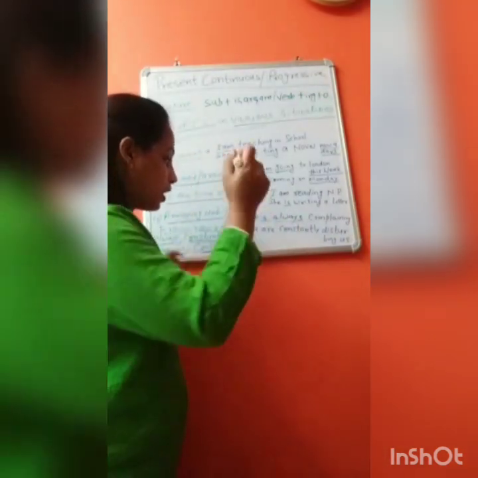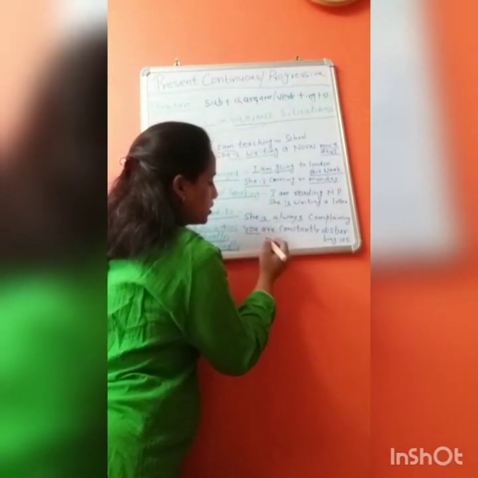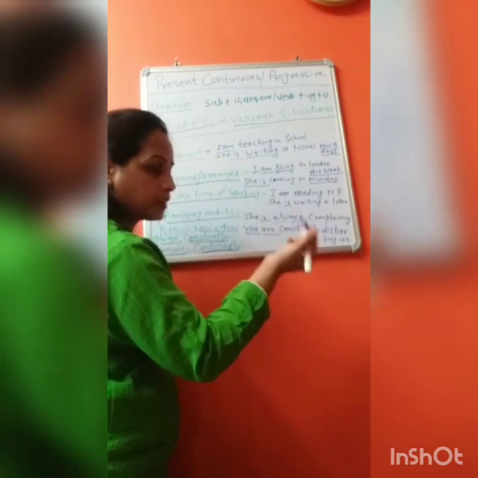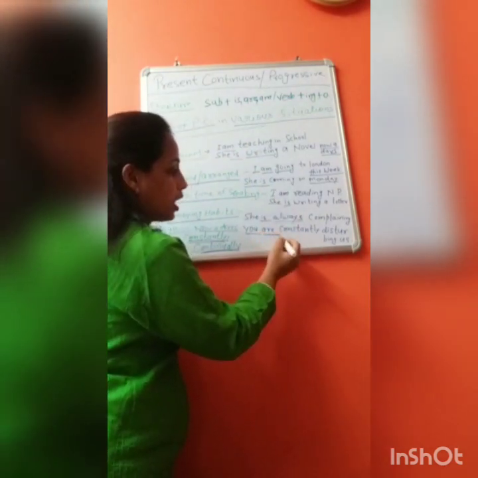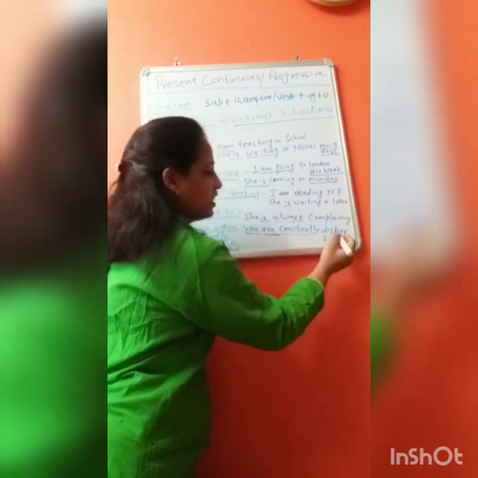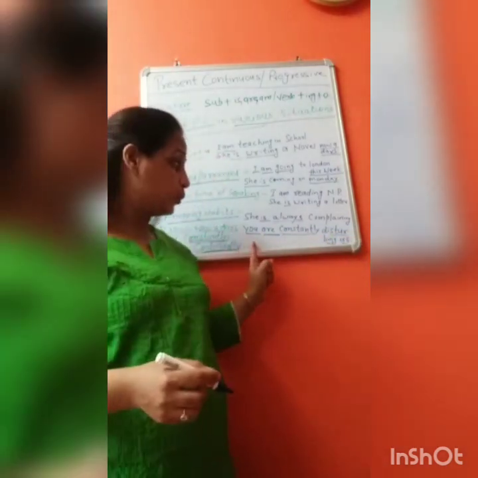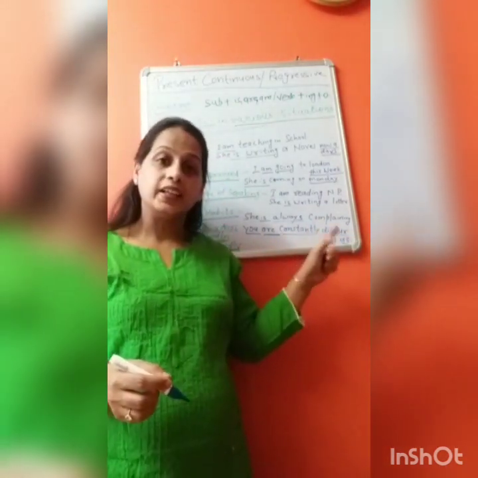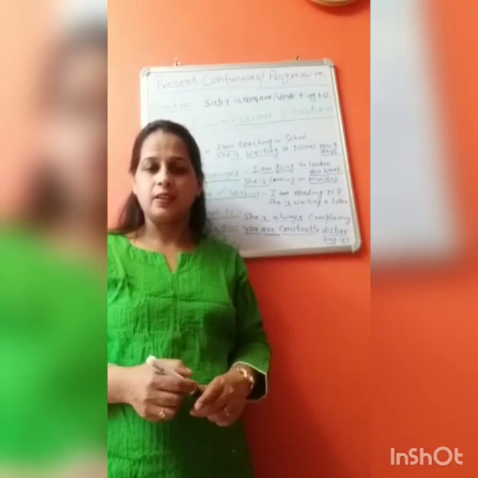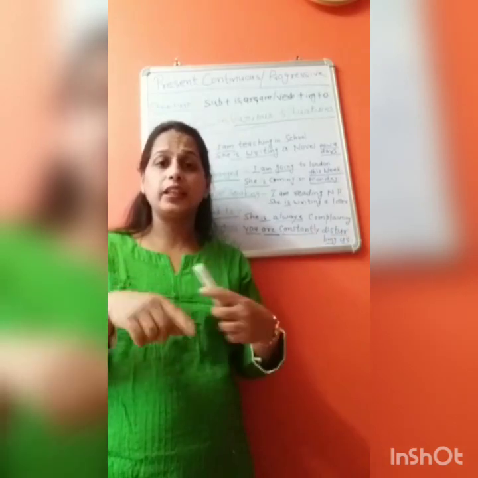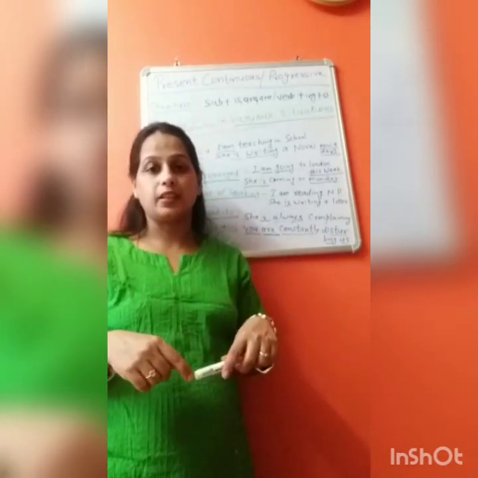You are. Here the subject is you. We use are with you, second person. You are constantly disturbing us. You are constantly, continually, disturbing us.